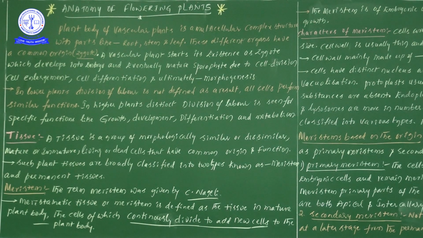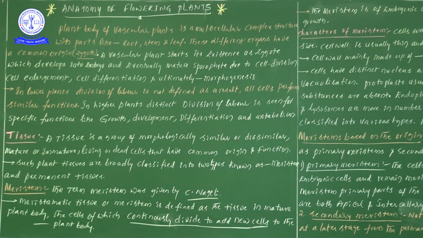Now here, the point I would like to highlight is that the zygote is in the diploid state, the embryo is in the diploid state, and even the sporophyte is also in the diploid state. Why? Because in the zygote we observe the diploid state, in the embryo also we will observe the diploid state, as well as in the sporophyte we will observe the diploid condition. So next, the zygote develops into an embryo, which eventually matures into a sporophyte.